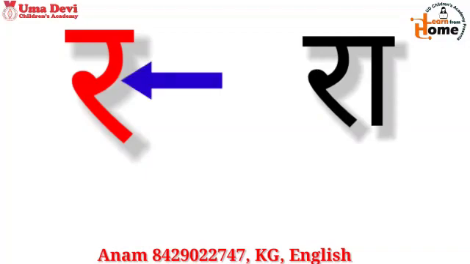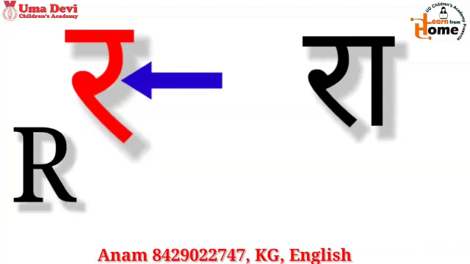Now look at here. Ra. Tell me, for Ra, what you will write in English? R. R says R, not Ra. Children, but you have to write Ra. Here we are also getting a sound with Ra.